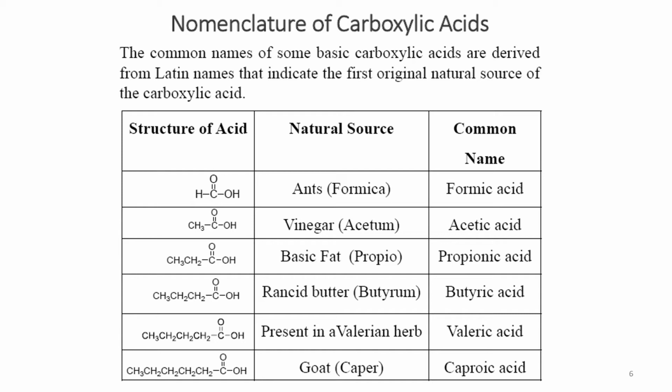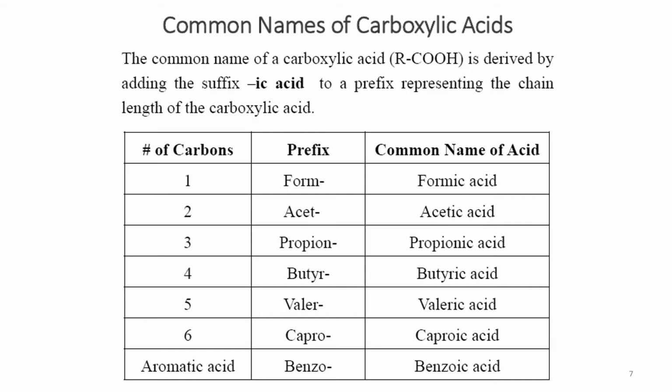The next member, the 6 carbon containing carboxylic acid, is known as caproic acid, and the name is derived from the goat, because it is found in the goat, and the word used for its origin was caper. So this is how they have named them.